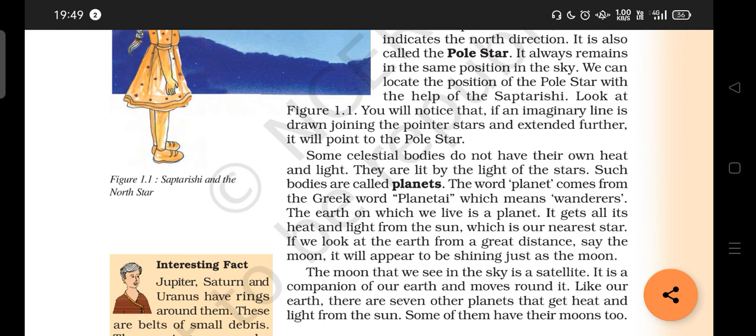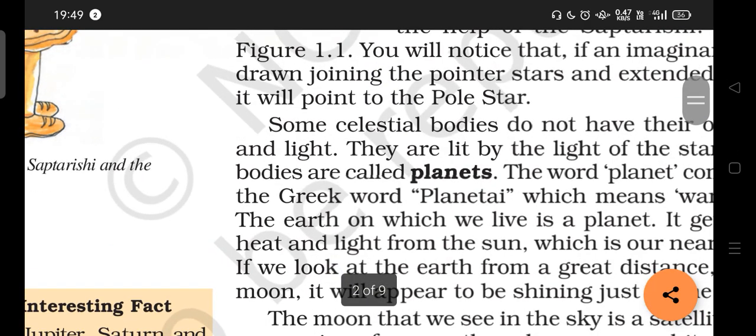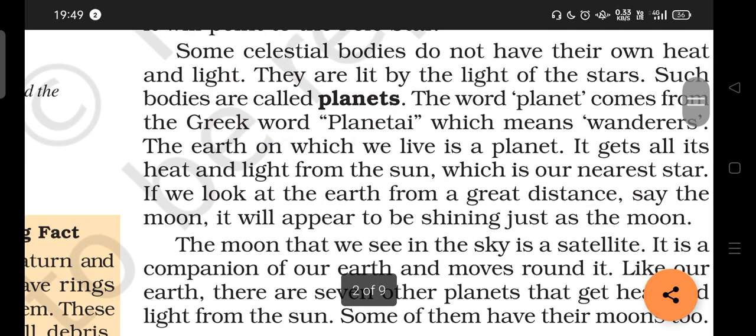Okay, so it is actually reflecting the light of a star. The Sun is also a star, right? So you should know the word planet comes from the Greek word planetai, which means wanderers. Wanderers are people who move from place to place. From that Greek word only we get this word planet.